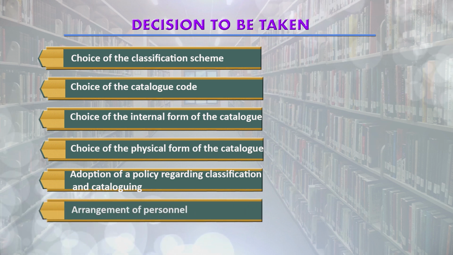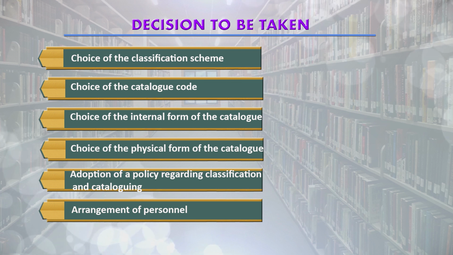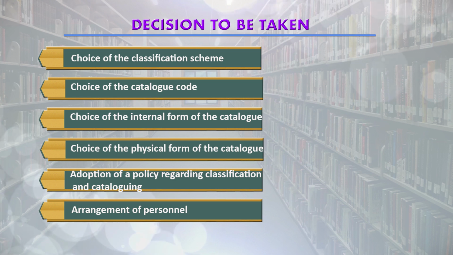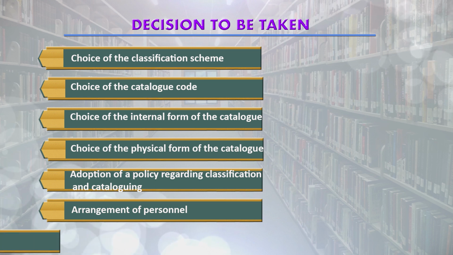Then another important aspect is the arrangement of personnel, meaning the staff who are going to work in the technical section, because as I told you in the beginning of this session, this is a very technical job and persons with professional knowledge as well as sometimes a subject background are required to do this work.